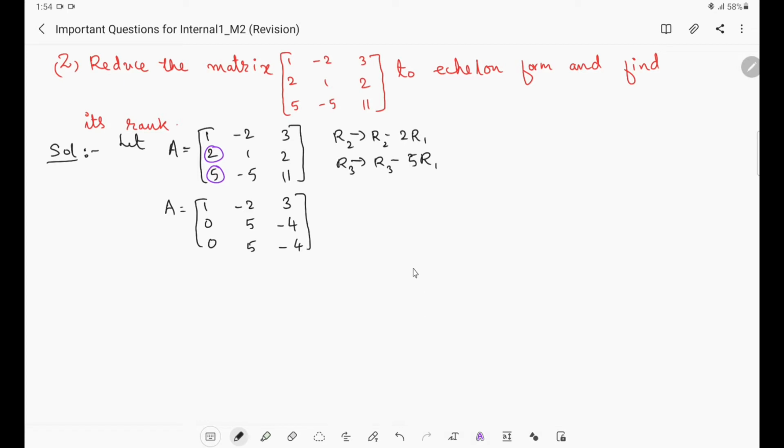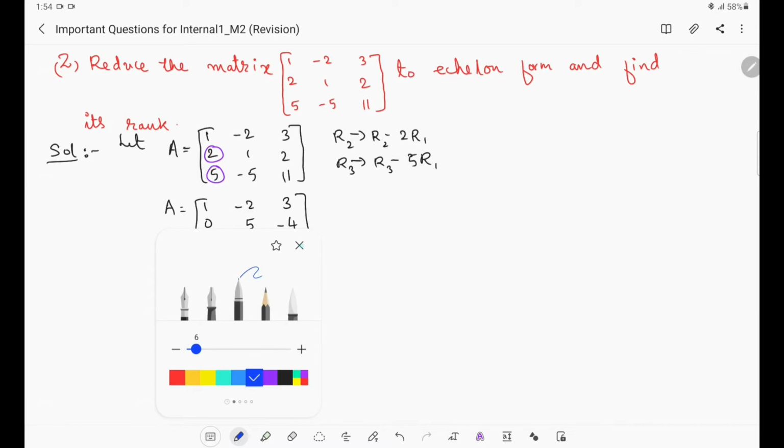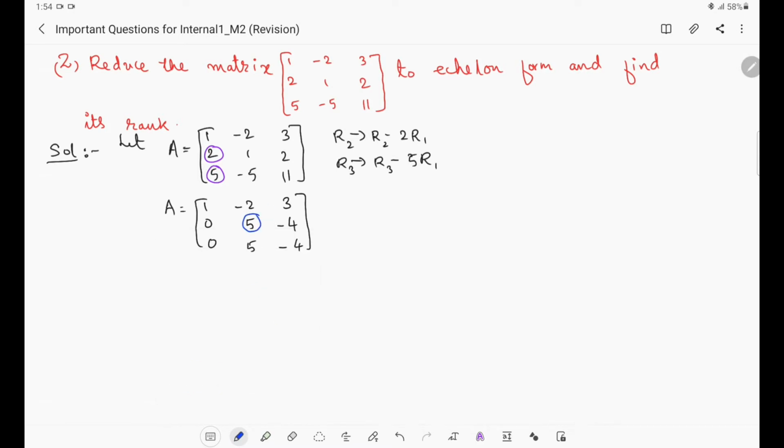Now further, after making these two entries as 0, we try to make this entry as 0. But when we try to make this entry as 0, what will happen here? We will get a non-zero entry. So that is why we don't make this as 0. Instead, we go for making this entry as 0. For making this entry as 0, if we use this entry, then this will become non-zero. So that is why to make this one as 0, we use this entry. So what will be the row operation here? The row operation is R3 should be replaced with R3 minus R2.